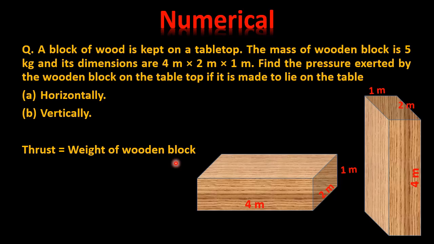So weight means mass into gravitational acceleration. Mass is given, 5 kg. So 5 into gravitational acceleration, which normally we take as 9.8 meter per second square. If you multiply, you will get 49 kg meter per second square, which is also known as Newton. So the thrust acting on the table is 49 Newton.